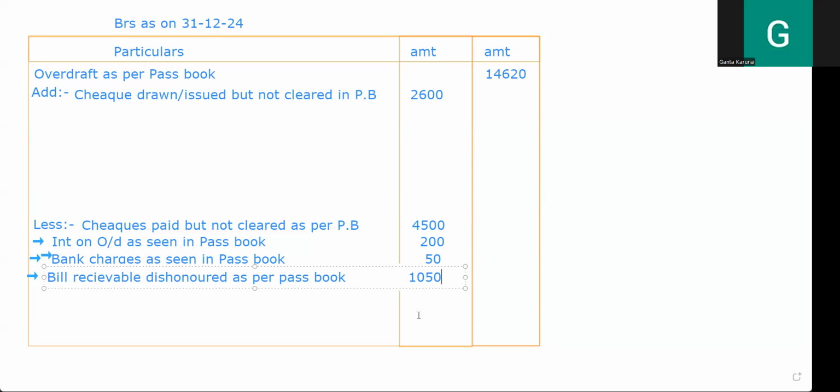Credit side means what? Income side or expenses side? Credit side of cash book means it is an expenses side, right?